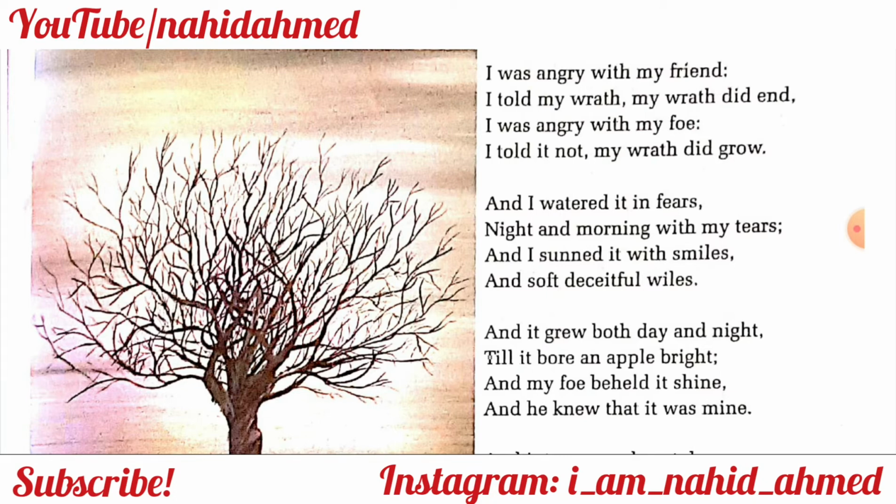And then what happened? "Night and morning with my tears." Night and morning, with my tears here means I was thinking about that thing. I was thinking about what he said. Sometimes, when you get angry at somebody because they said something wrong to you, night and morning you think about it. When you think about it, you feel more venomous, more poisonous, and you want to take revenge. So that is what is happening with him, because he never told. Keep in mind, when you tell it, it goes away. When you don't tell it, it remains with you.